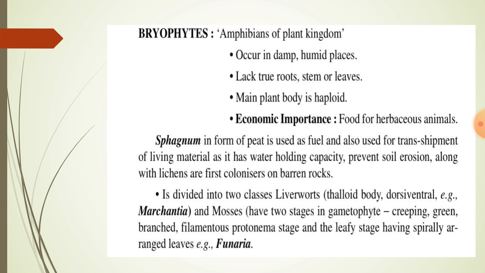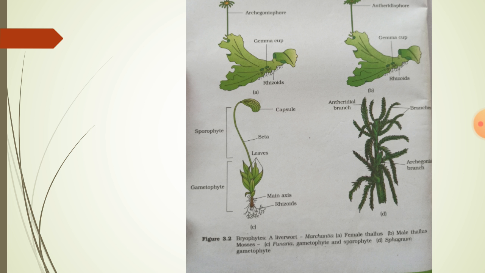It is divided into two classes, liverworts and mosses. Liverworts have a thalloid body, it is dorsiventral. Example: Marchantia. Mosses have two stages, the filamentous protonema stage and the leafy stage. The protonema stage contains creeping, green, branched filaments, and the leafy stage has spirally arranged leaves. Example: Funaria. Here is the structure of bryophytes, liverworts and mosses.